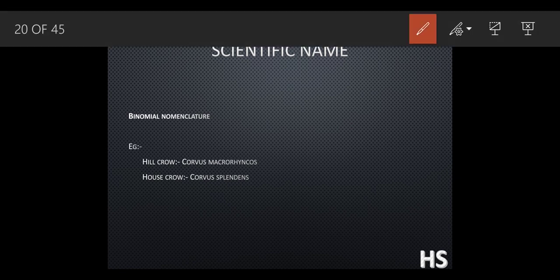Now there is a concept called the scientific name. Before making you understand the scientific name, let's take an example. Mango. Mango in Hindi is called aam, and in Marathi it is called amba. What does mango mean? A fruit. What does aam mean? A fruit only. And what does amba mean? A fruit only. So what is the difference between all these words?